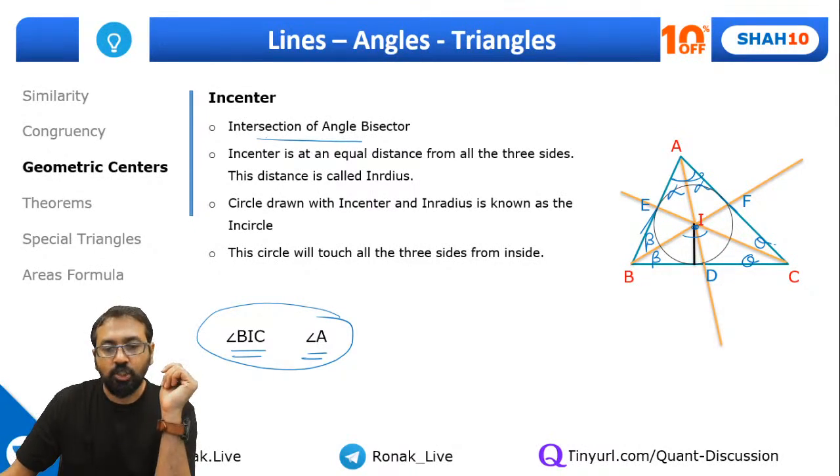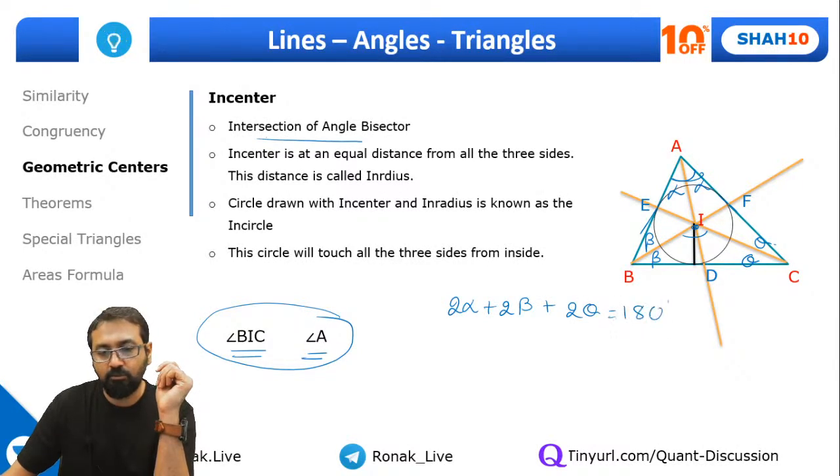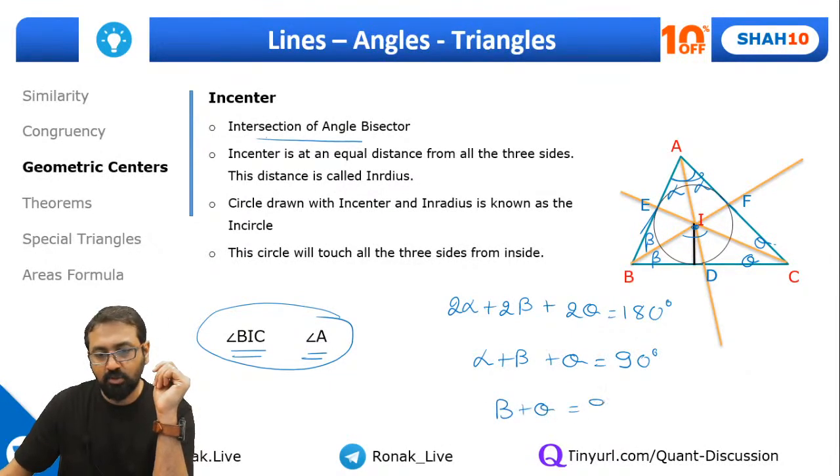You know this thing that 2 alpha plus 2 beta plus 2 theta is definitely 180 degrees. So based on that, I'll get alpha plus beta plus theta is equal to 90 degrees. Or I can say beta plus theta is equal to 90 degrees minus alpha. Yes or no? Right.